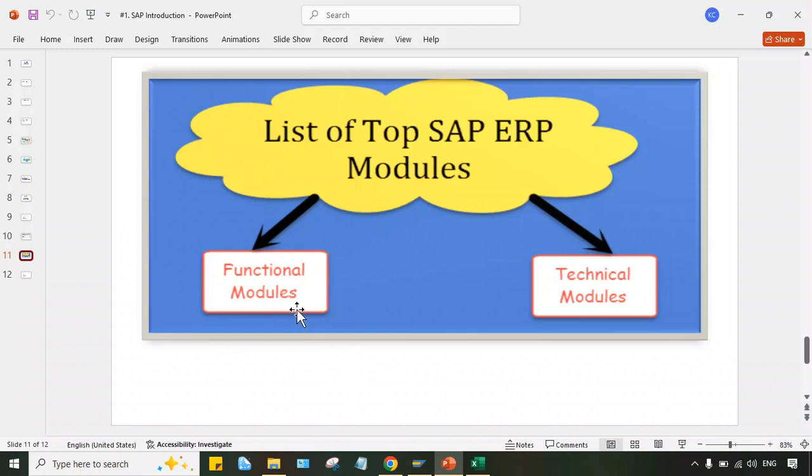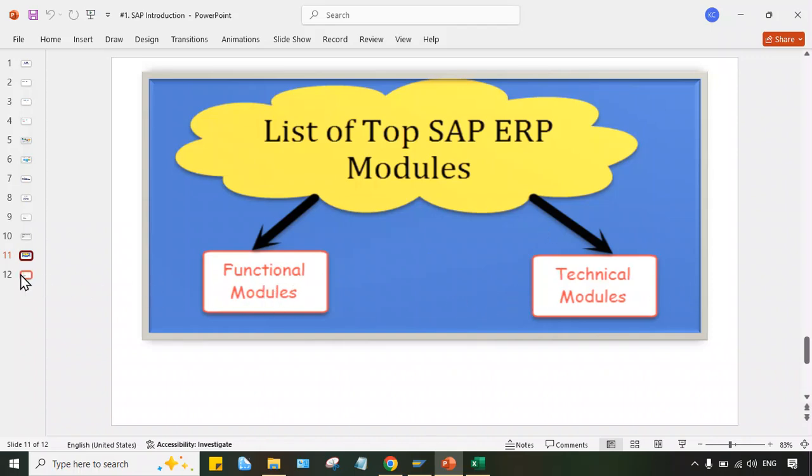So functional module means we have to do certain configurations, and technical module means development kind of activities will be done here with the help of technical modules like ABAP and BASIS. These are the two modules that come under technical. If you talk about ABAP, the development activity and coding are of course involved. BASIS means server related activities will be performed. So at a broader level, functional and technical, these are the two modules.